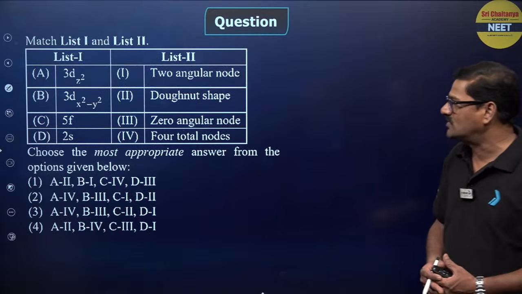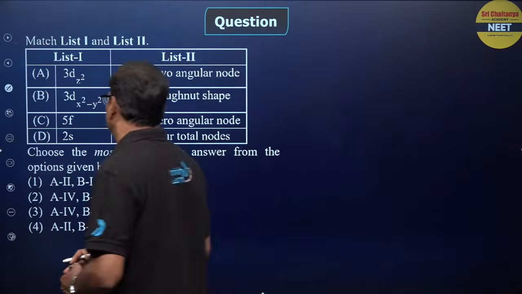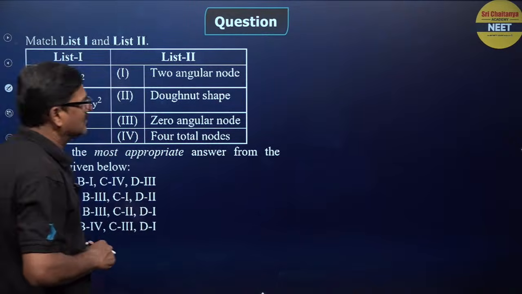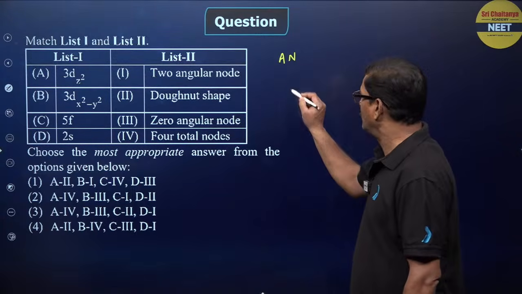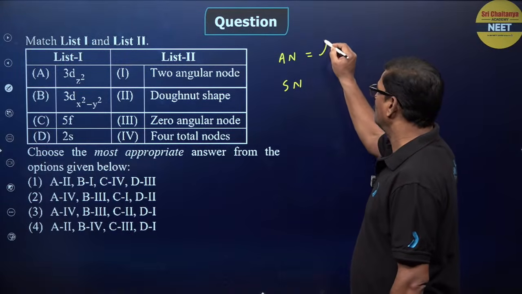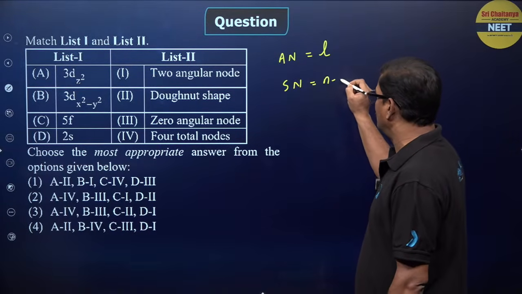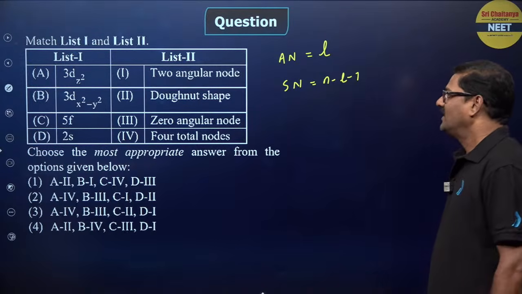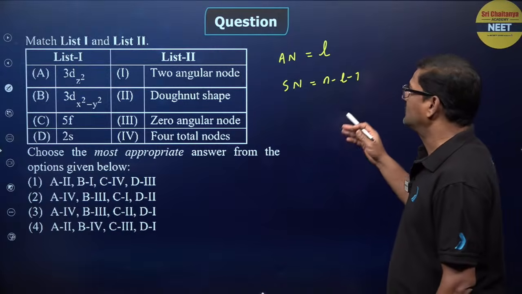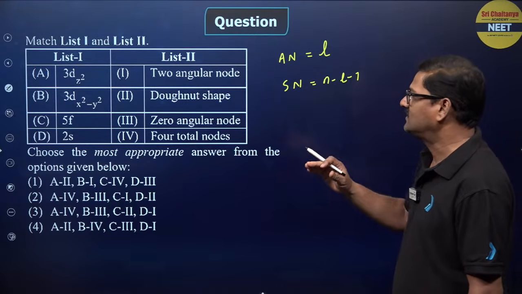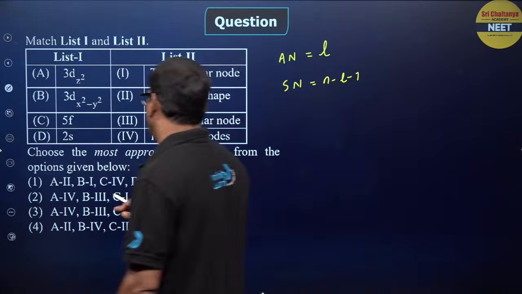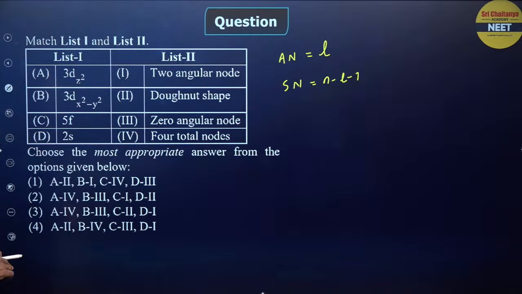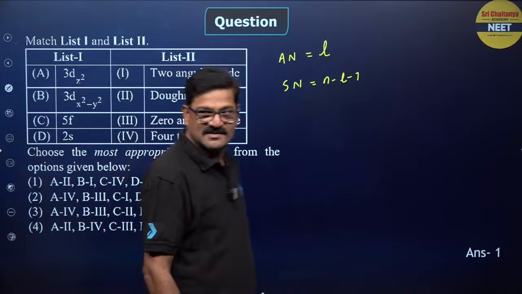Now I just want to say, match List 1 and List 2. So 3d g square, you are going to have angular nodes and spherical nodes. Angular node is equal to l and the spherical node is equal to n minus l minus 1. You have to say two angular nodes for 3d g square, yes it is, and 3x square and y square, so it is going to be 4 total nodes, and 2s and 0 angular node for 5f. It's a donut shape, so option 1 is the correct answer.